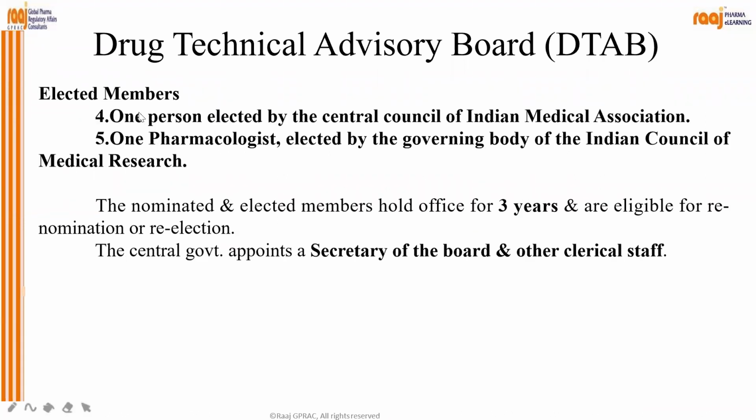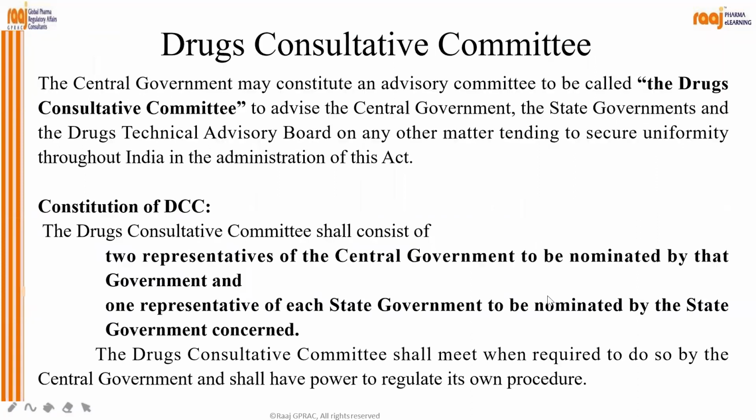Then elected members, one person elected by the Central Council of the Indian Medical Association and one pharmacologist elected by the governing body of ICMR, Indian Council of Medical Research. Okay. The nominated and elected members hold office for 3 years and are eligible for re-nomination or re-election. Whereas the central government appoints a secretary of the board and other clerical staff.